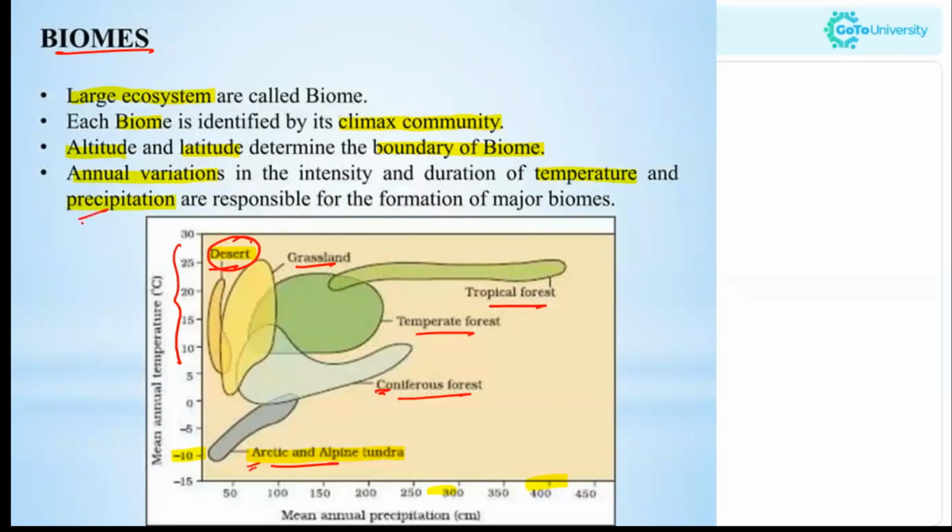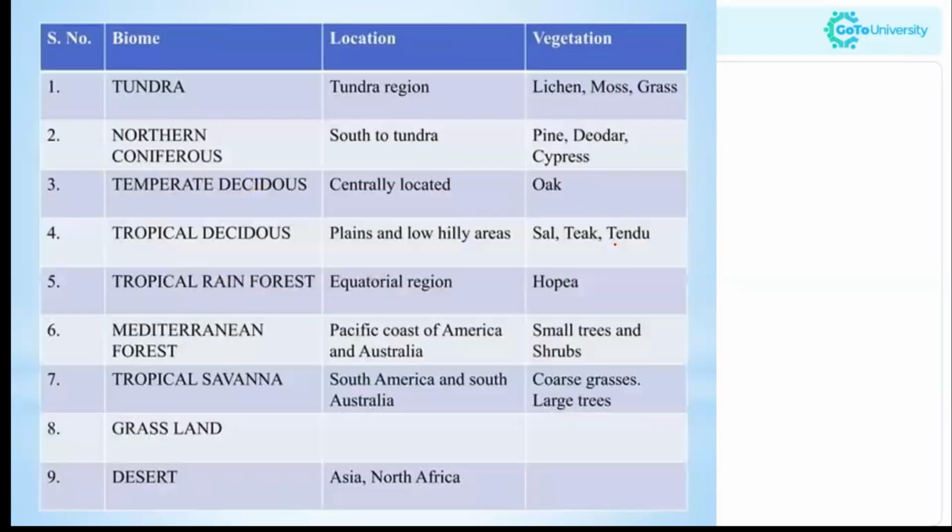Whereas coming to precipitation, the desert and Arctic areas have low rainfall, whereas the tropical forest and the temperate forest have much better rainfall. So that is what makes the biomes different. Tundra is located in the tundra region, and the most important vegetation there is lichens, moss, and grass. Now the northern coniferous forest is just south of the tundra, with pine, deodar, cypress, etc.